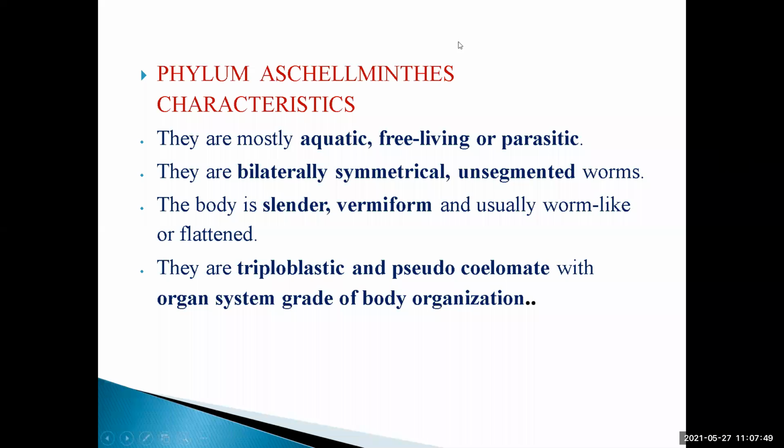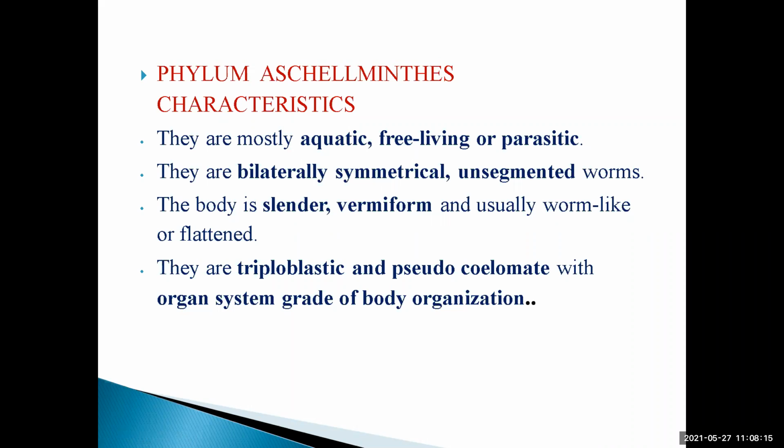This is a condition during the embryonic development. When there are three germ layers, that is the ectoderm, mesoderm, and the endoderm, and these three are used for the derivation, then it is known as triploblastic.